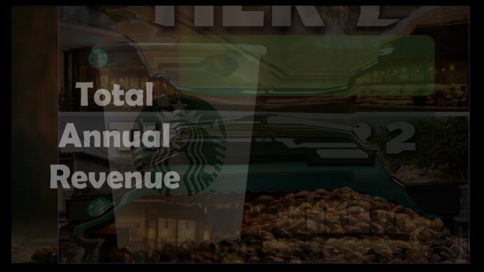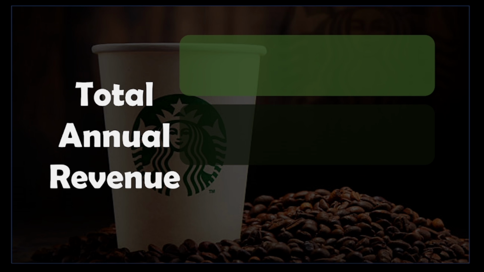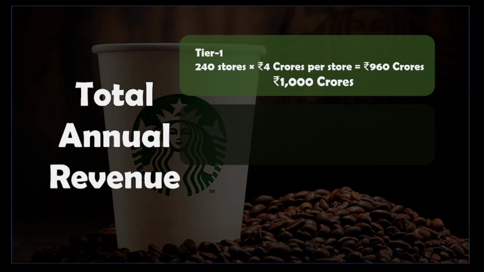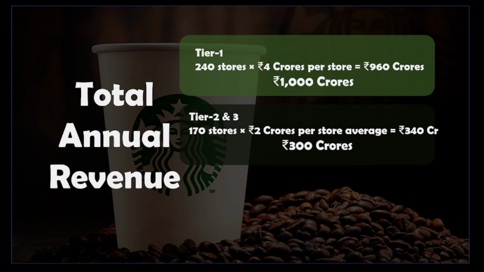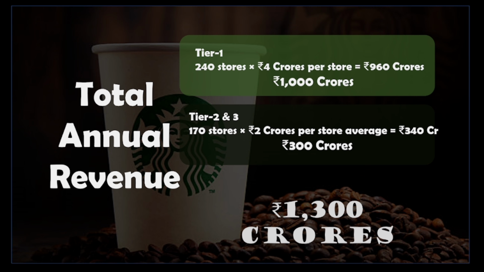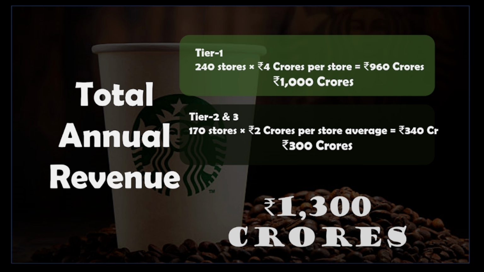Now, if we calculate the total revenue by multiplying by the total stores present in India, for tier 1, we had 240 stores multiplied by 4 crores of revenue per store. We'll get nearly 1,000 crores of revenue from tier 1 stores. From tier 2 and tier 3, we had around 170 stores with 2 crores of revenue per store. We'll get nearly 300 crores of revenue from these. If we add both these up, we'll get nearly around 1,300 crores of annual revenue of Starbucks from all the stores present in India.